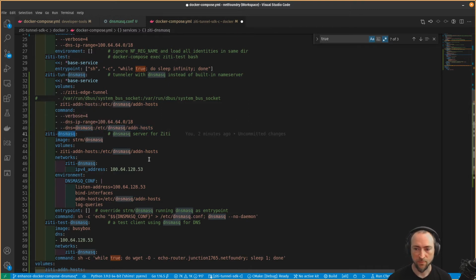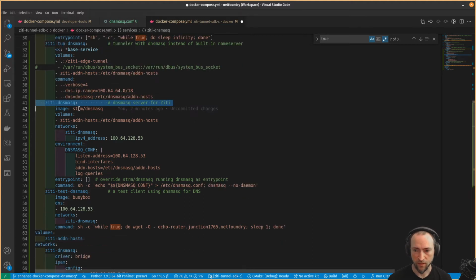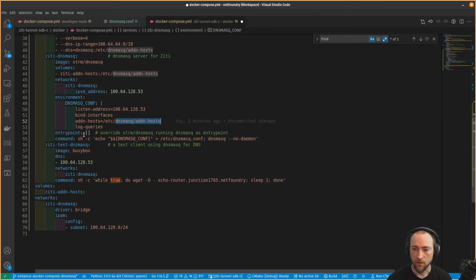Now this will be the dnsmasq server itself, starting on line 41. It's just a dnsmasq server container, and we're not modifying that container at all. Just mounting the hosts file there, and then configuring dnsmasq to read that directory where it's mounted. So that's how it gets the additional hosts in from the tunneler. And the command to launch the server will echo that configuration into place and then run the server.